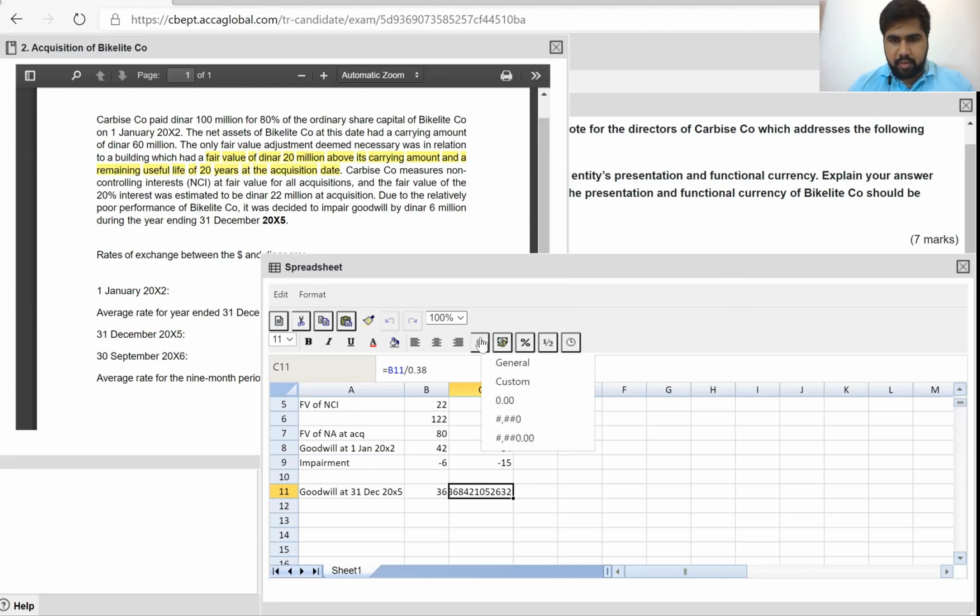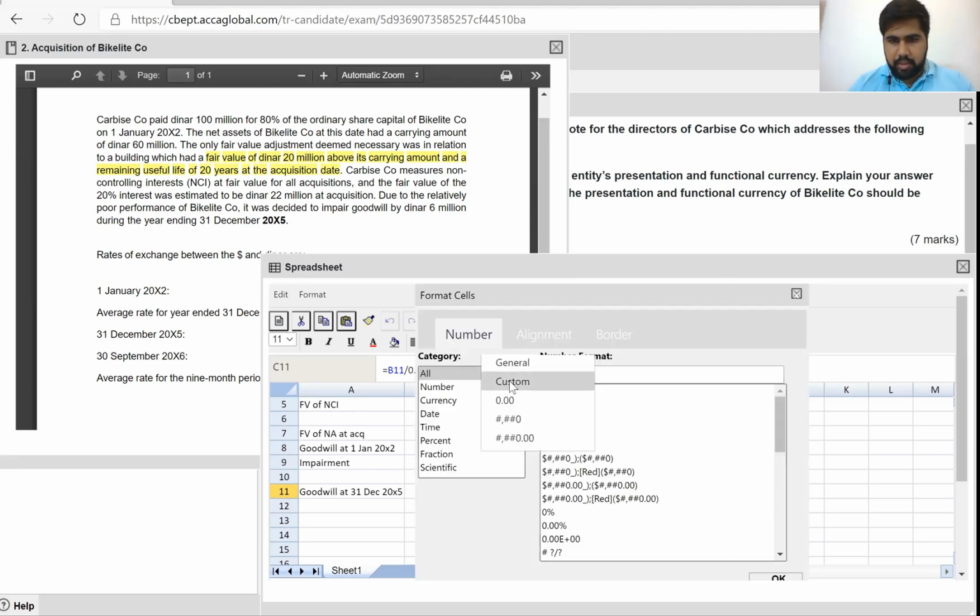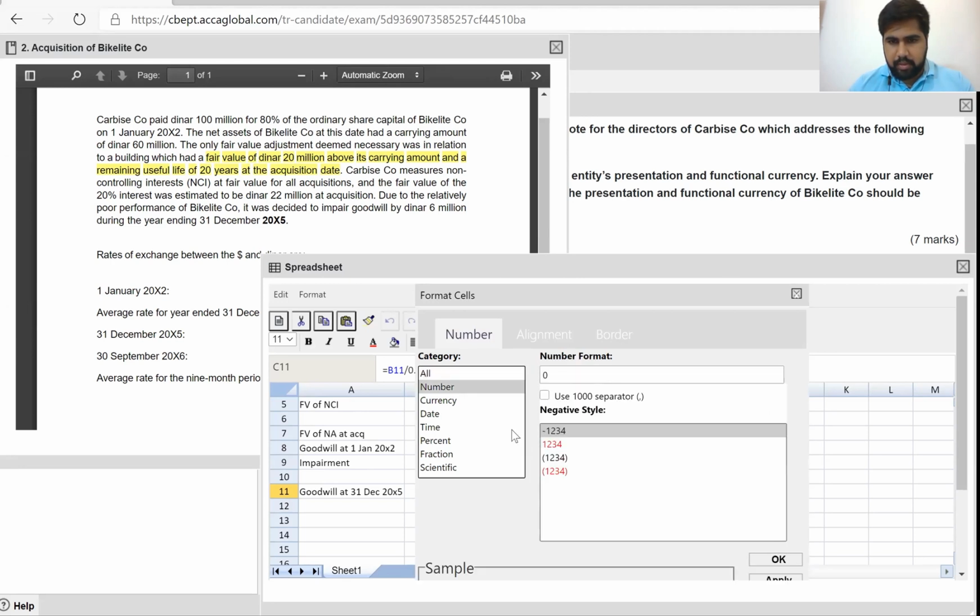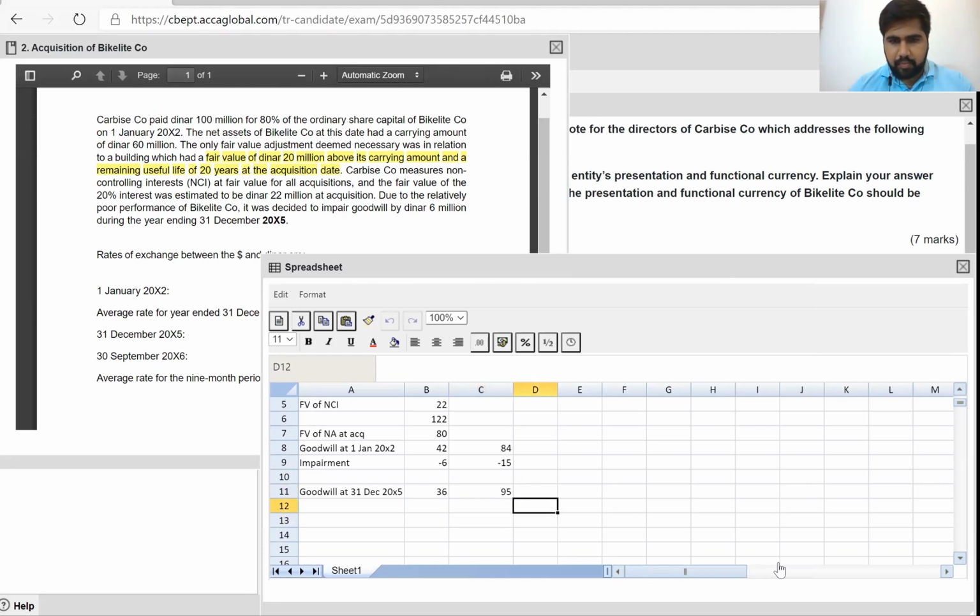So I can change the format from here. Let's say I want the custom format, and I can use this format. All right, so this is what I want. Now over here, I'll get the exchange. I don't know if it's a loss or a gain, so I haven't mentioned it right now, but let's just calculate it. So you get a 26 million exchange gain, because it's a positive figure.